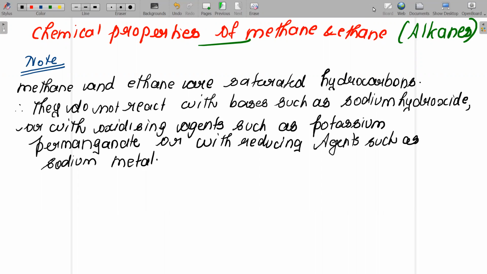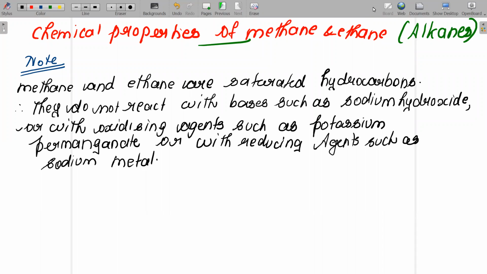Children, if you consider the chemical properties of methane and ethane, we know that methane and ethane are saturated hydrocarbons. I hope in the beginning classes I already discussed saturated hydrocarbons, right? So I think you have those ideas. So listen carefully, children. Methane and ethane are saturated hydrocarbons. Because of this reason, they won't react with sodium hydroxide. That means they do not react with bases. Understood?